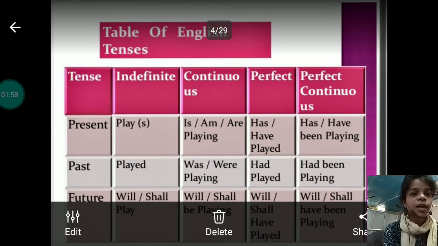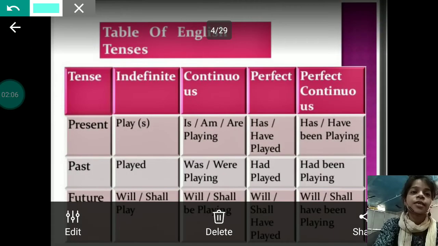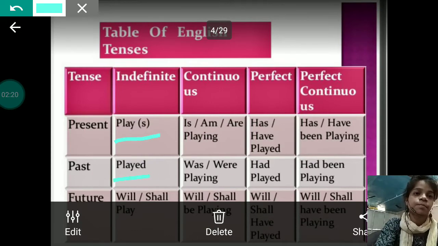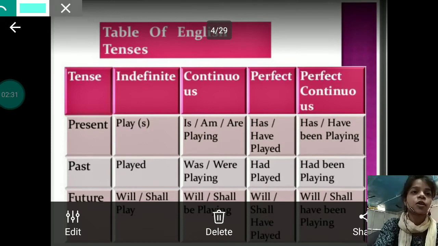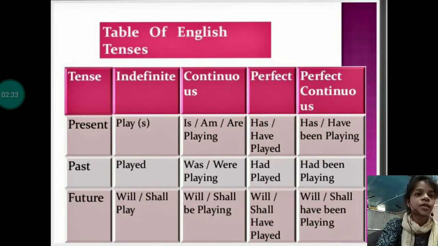I took the example of the word play. For making present indefinite, I just added s to the word play and it became plays. I did the same with past indefinite: I just added ed to play and it became played. For future indefinite, it will be will or shall plus play. So all the tenses will be made according to these rules.